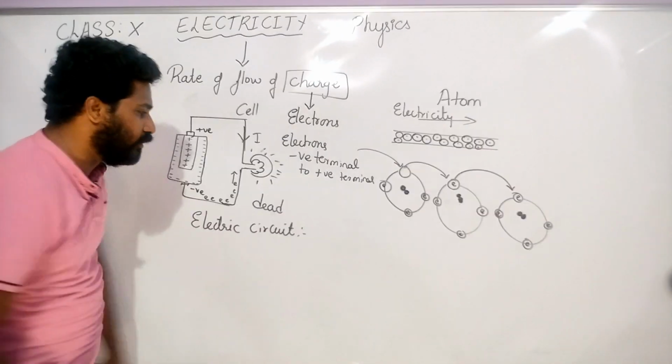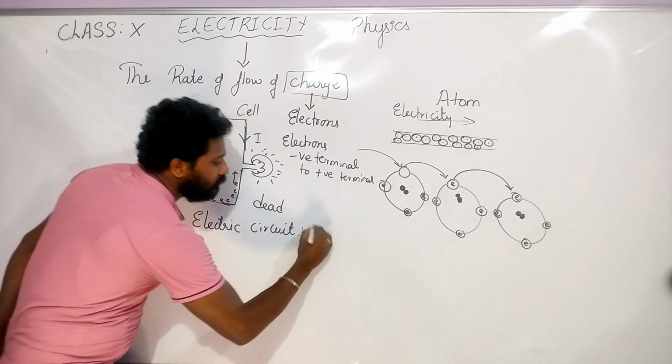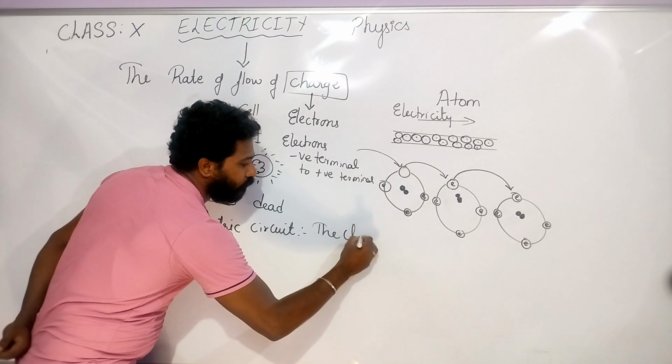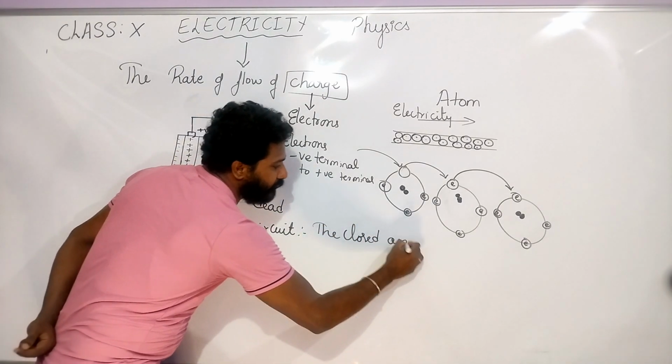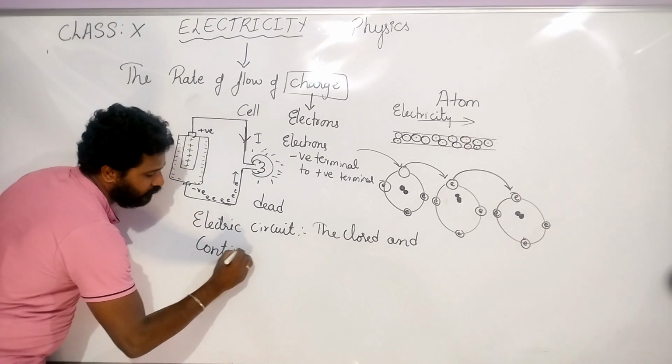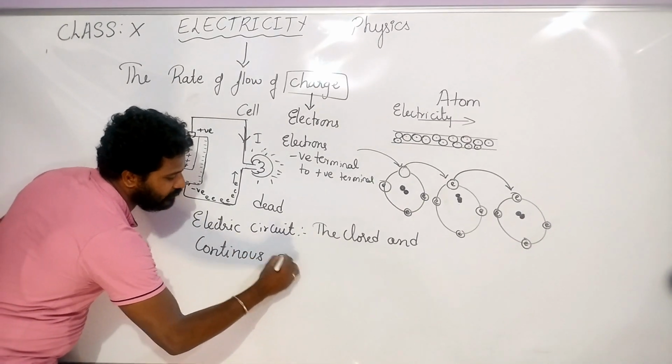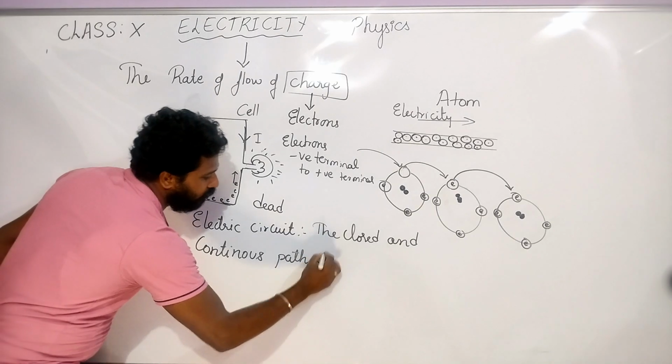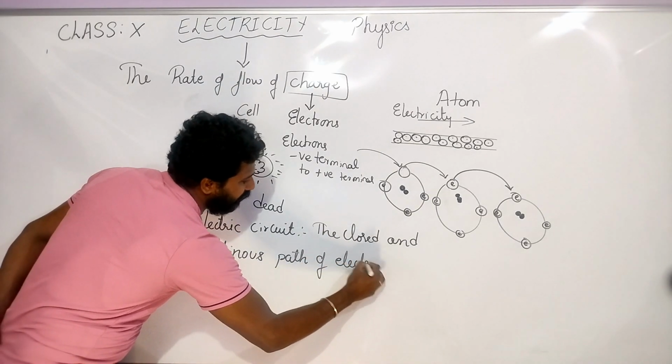What is an electric circuit? You have to write the definition: the closed and continuous path of electric current.